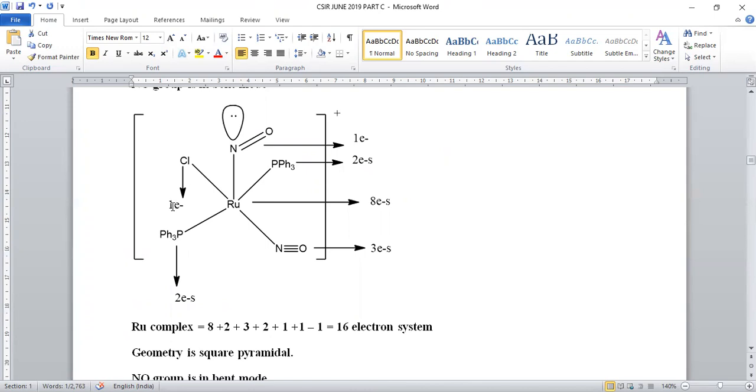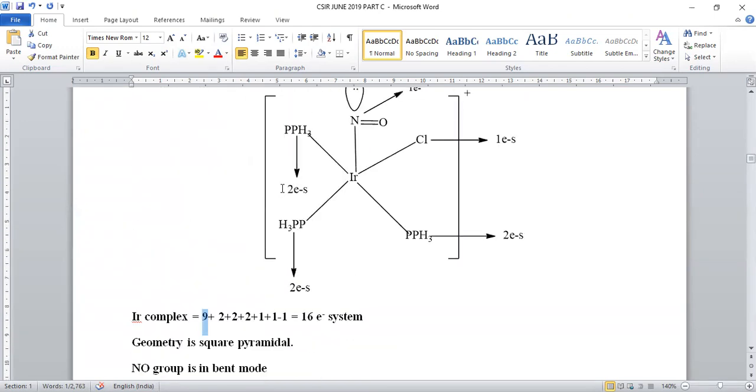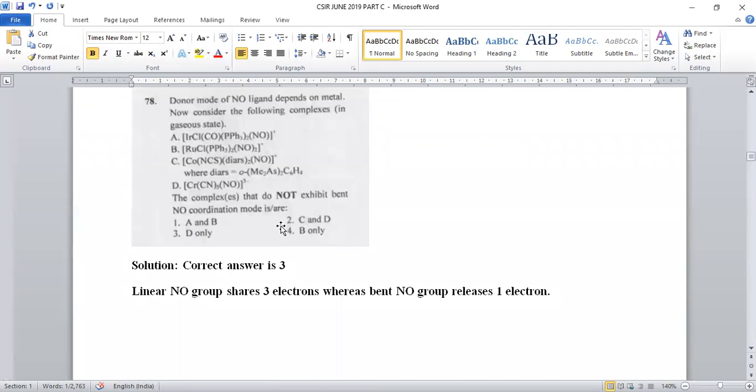1 chloro group is there, that is 1 electron. Central ruthenium is an 8 electron system. So the entire electron count will be 16. So here we can't say that it does not exhibit bent geometry. It exhibits bent geometry and also exhibits linear. Both are possible. So it is also not a right option.